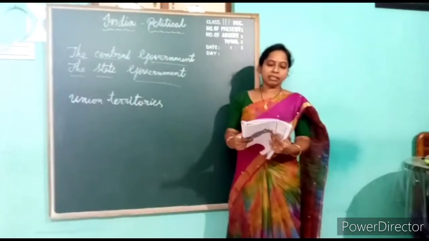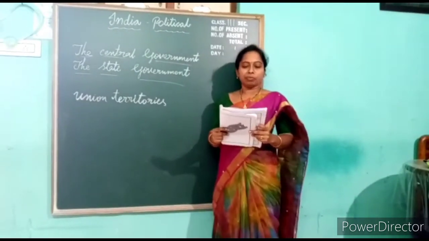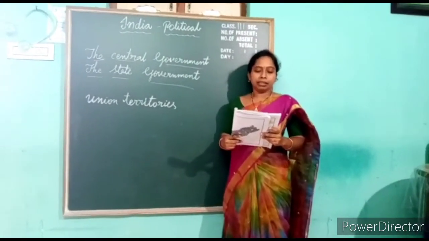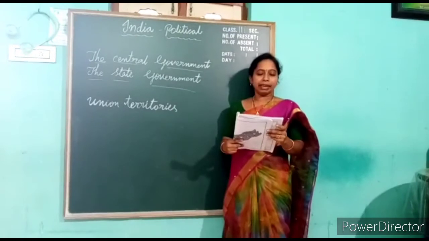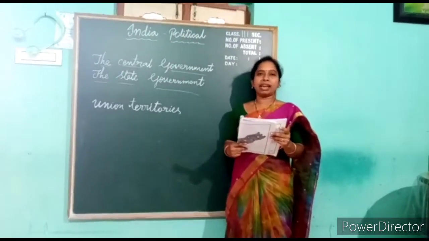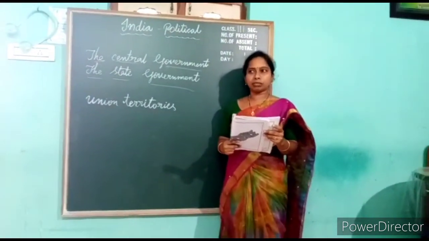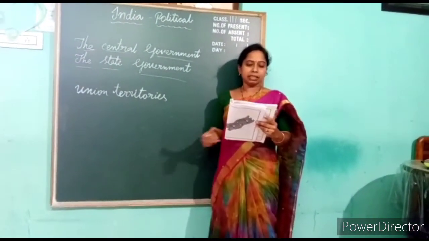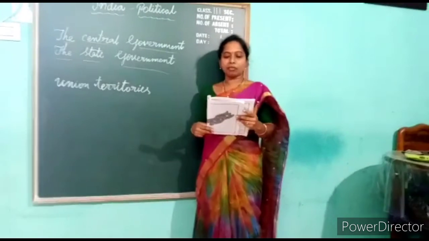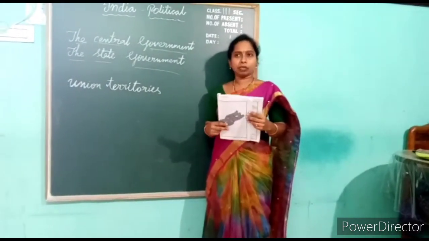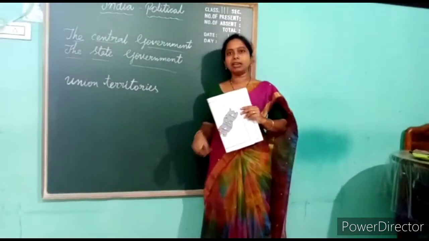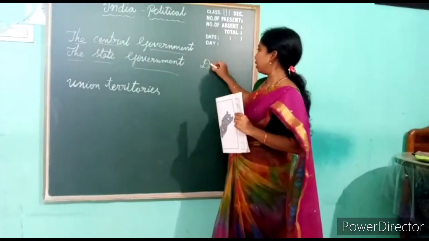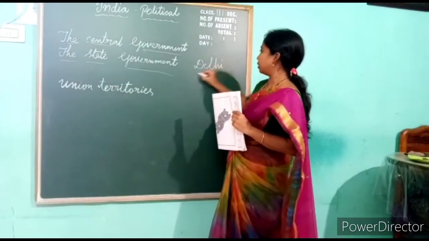Next page, children, fill in the blanks. Here the options are in the box. The first blank: India has a population of more than dash crores. How many crores, children? More than 100 crores. The first blank is 100. Next, the central government has its main offices in dash. Where are the central government offices located? In Delhi.